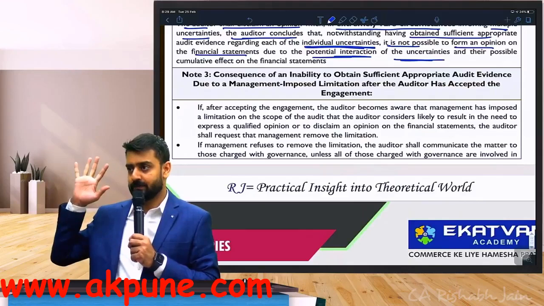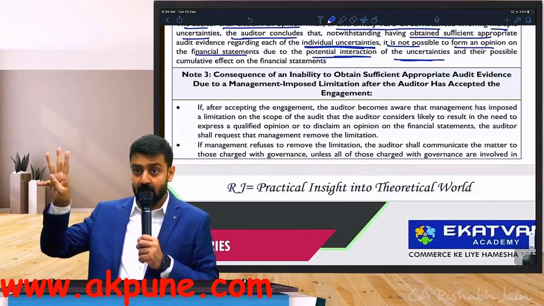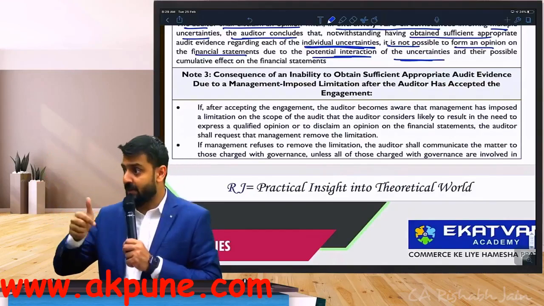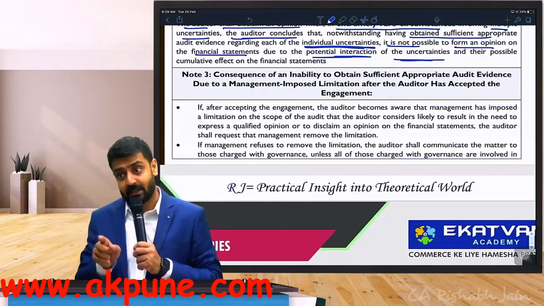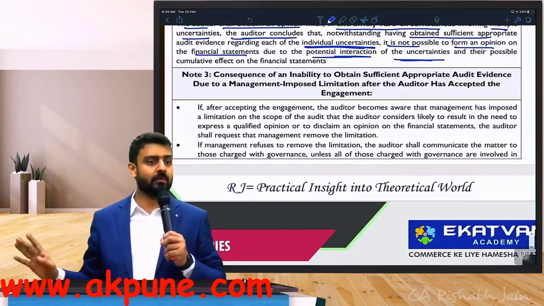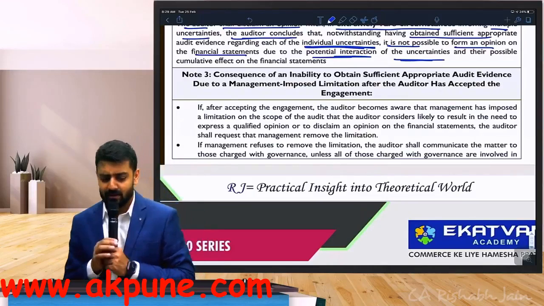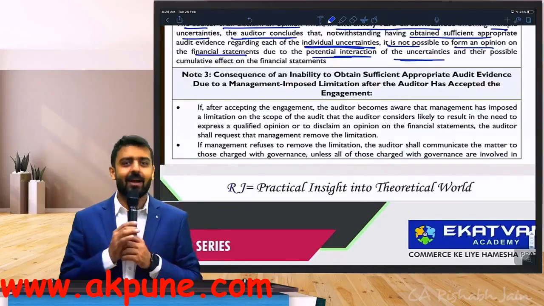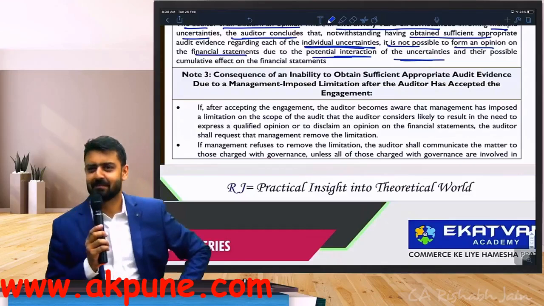Are you sure? With the types of modifications under SA 705 done, individually each type's definition done, and what kind of modification comes under what circumstances done, is it good? Note number 3. Don't break. Okay, note number 3. Then I'll give you a break. Just note number 3.